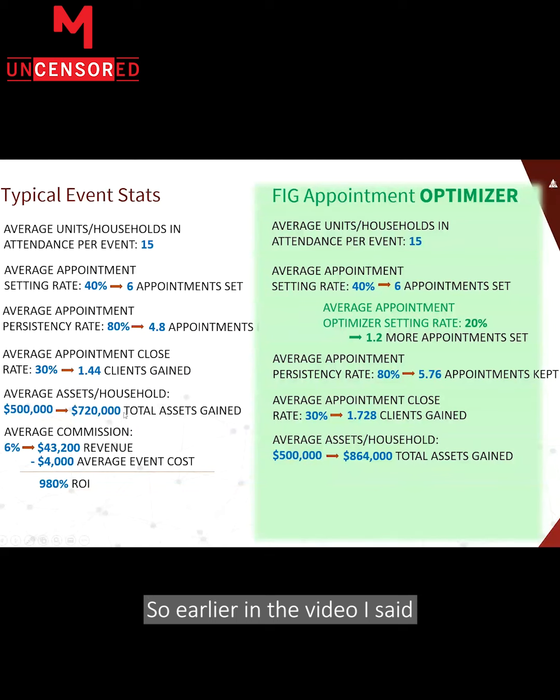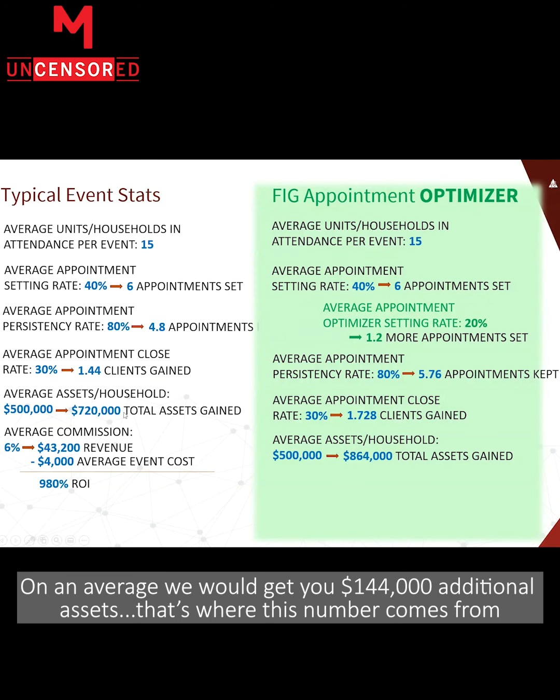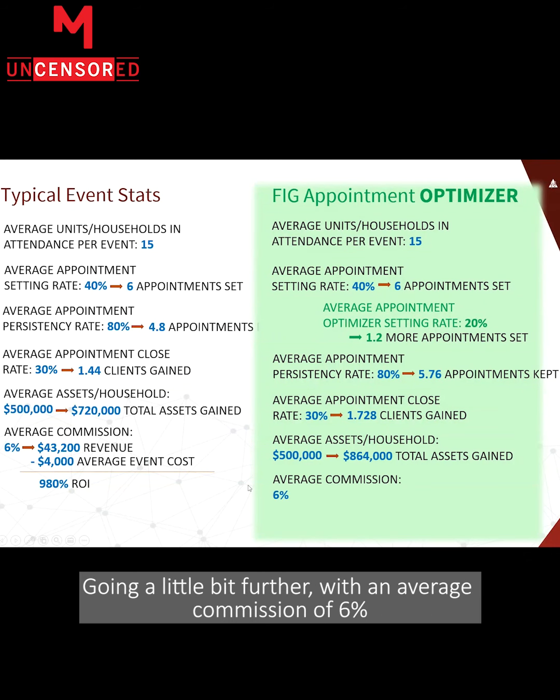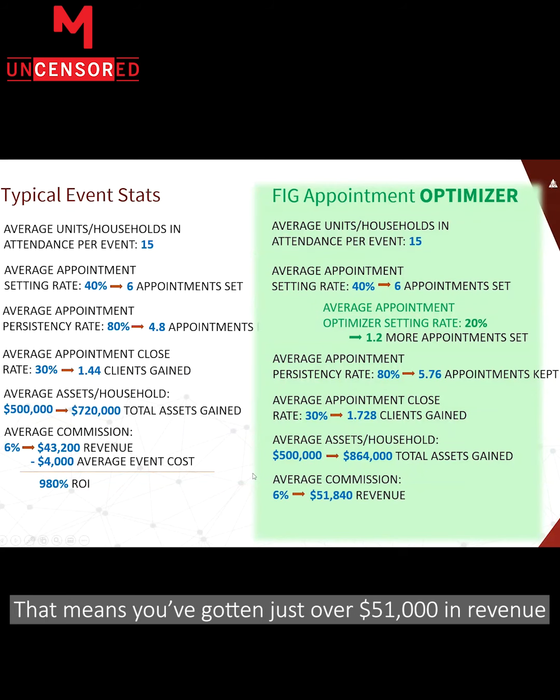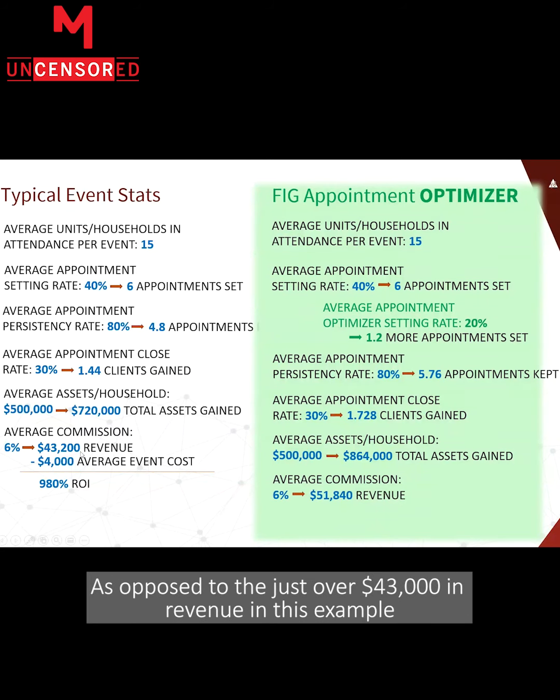So earlier in the video, I said on an average, we would get you 144,000 additional assets. That's where this number comes from. Going a little bit further, with an average commission of 6%, that means that you've gotten just over 51,000 in revenue, as opposed to the just over 43,000 in revenue in this example.